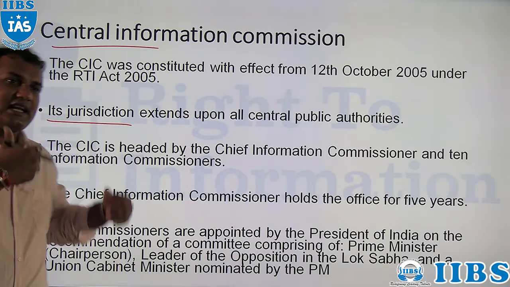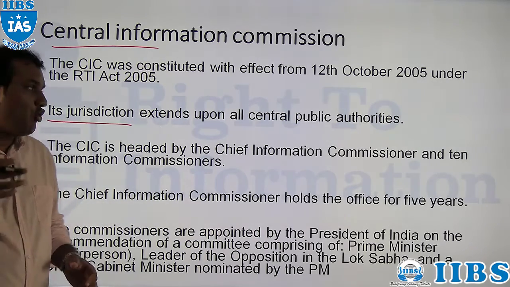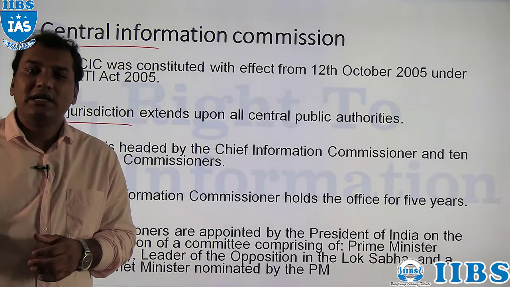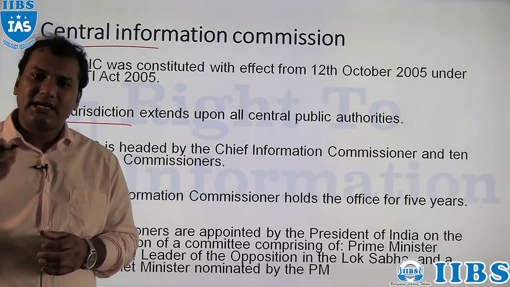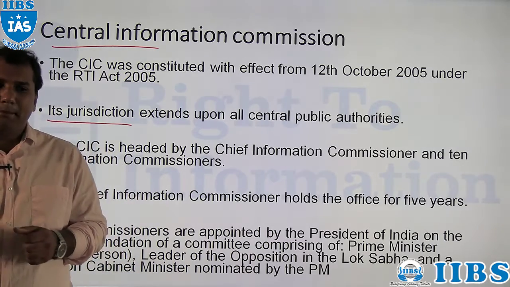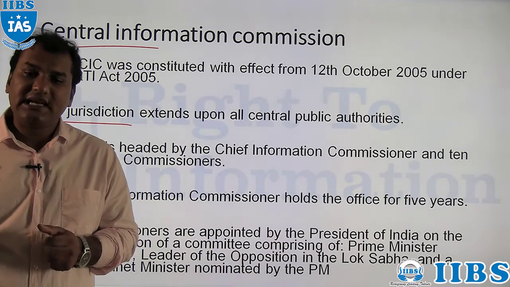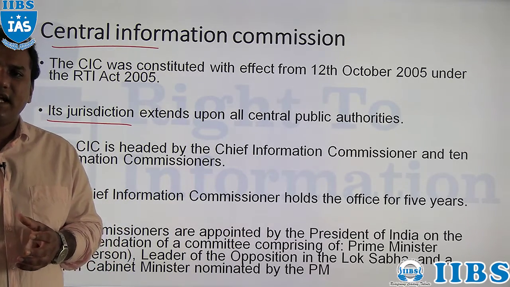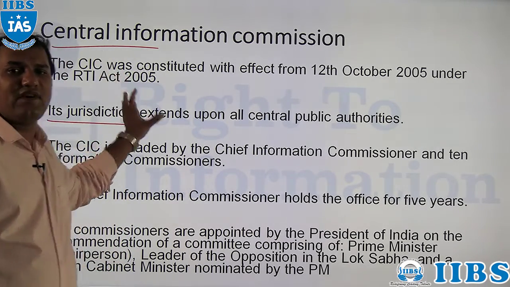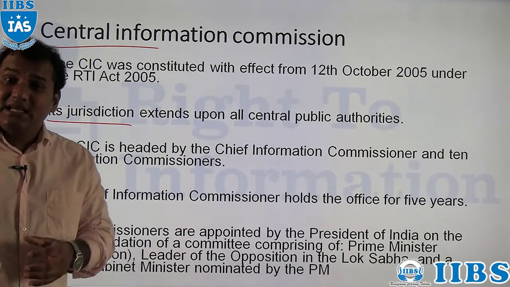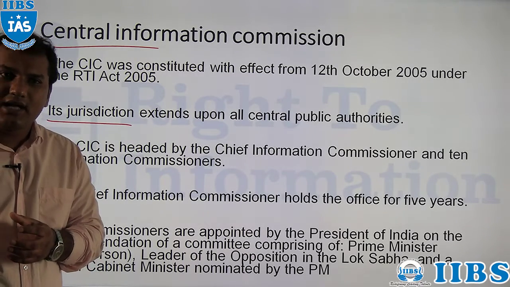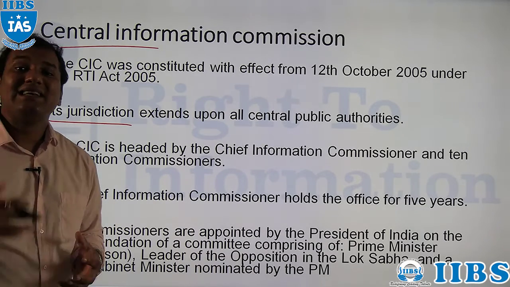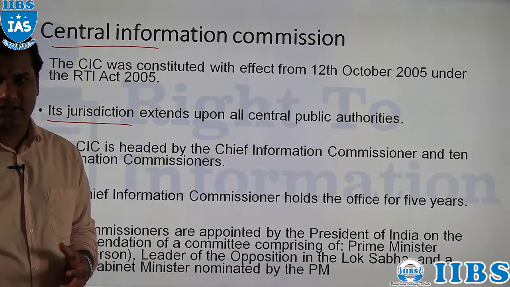So Central Information Commission deals only with central public authorities, not with state public authorities. That means any public information related to the central government will be dealt with by the Central Information Commission, and any information related to the government or public authority at state level will be dealt with by the State Information Commission.